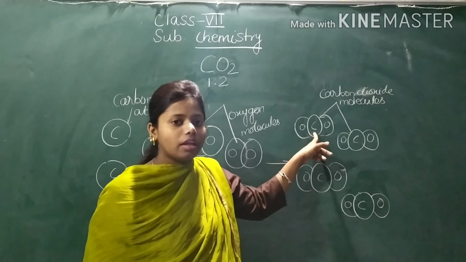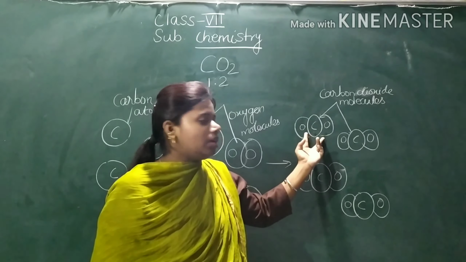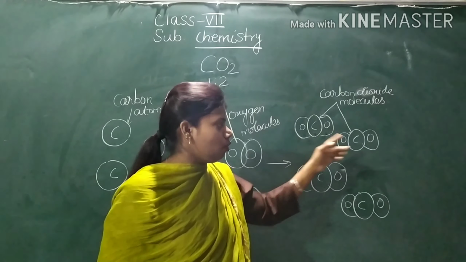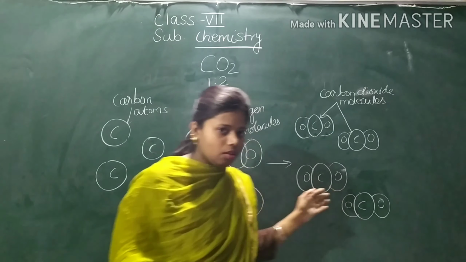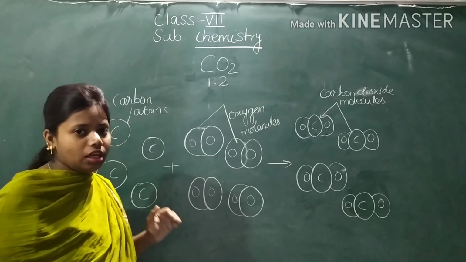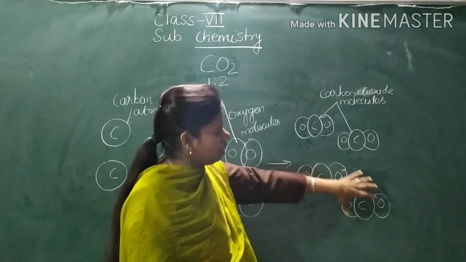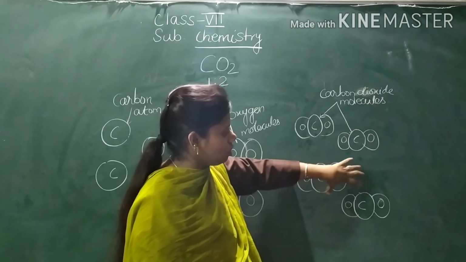Can you see, 1 carbon atom is there and 2 oxygen atoms are there. And what has it formed? It has formed a carbon dioxide molecule. There are 4 carbon dioxide molecules, 1, 2, 3, 4. Formation of 4 carbon dioxide molecules.